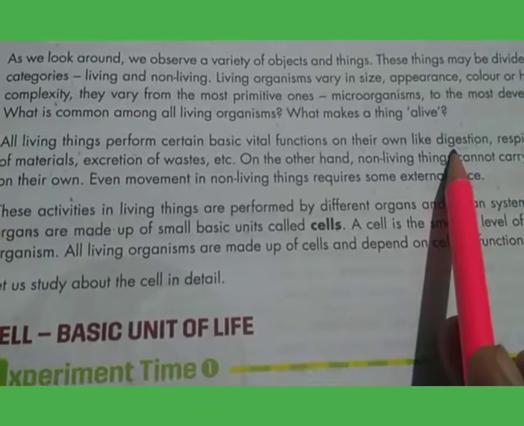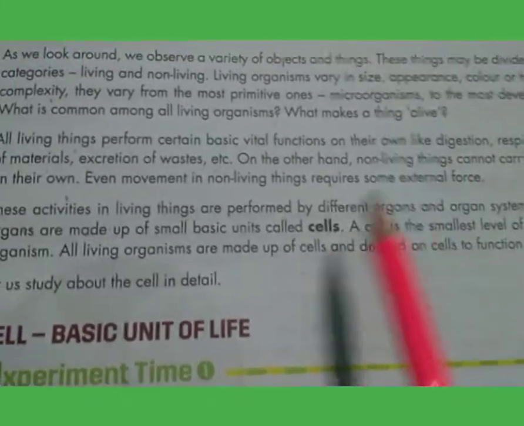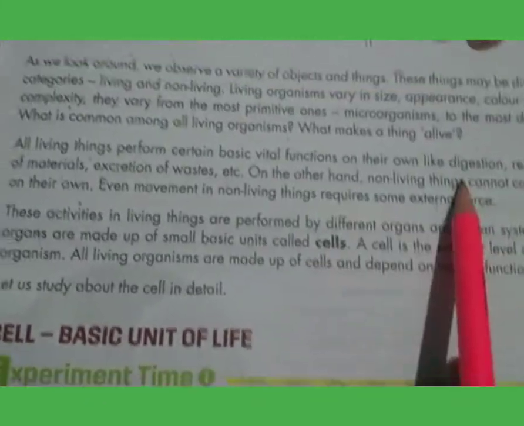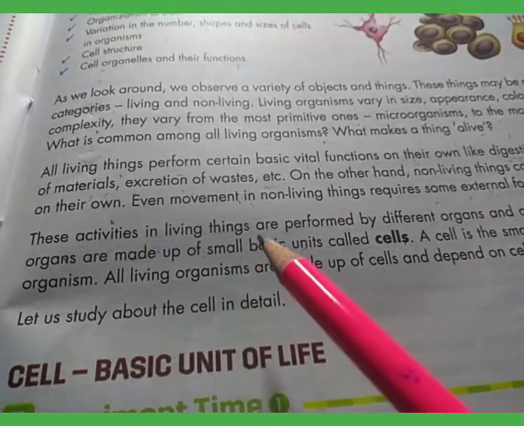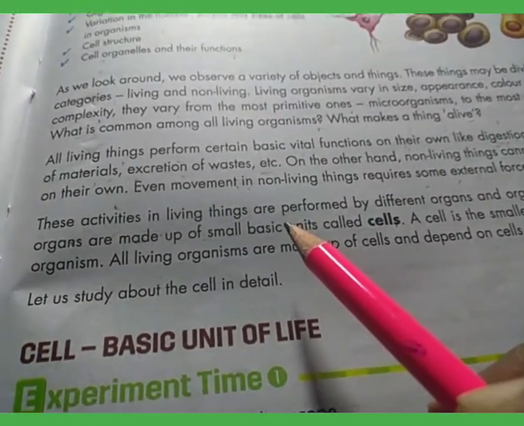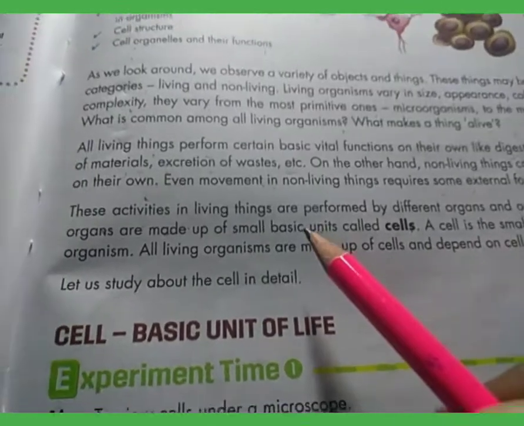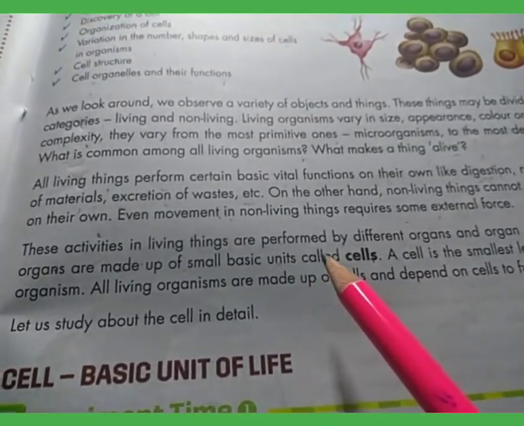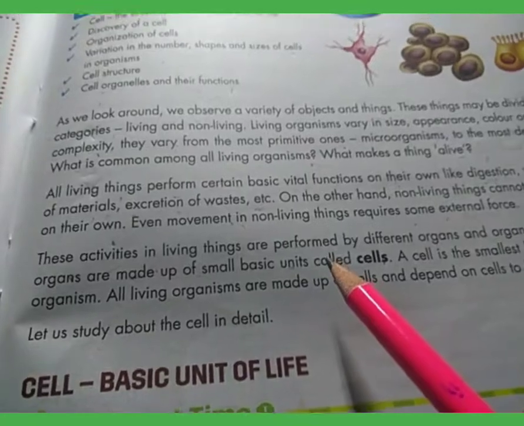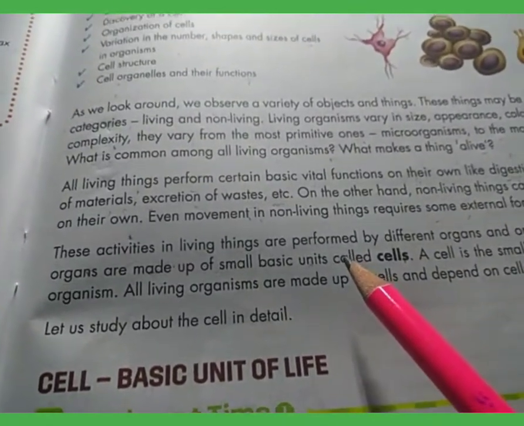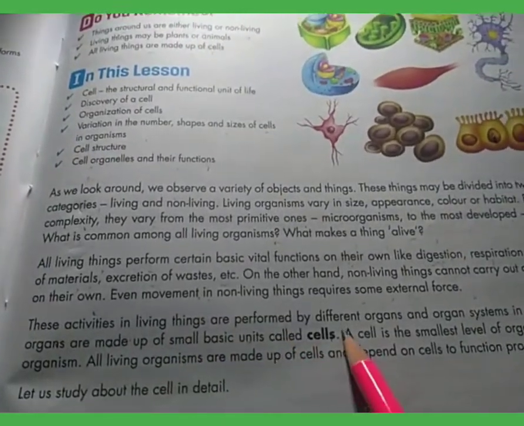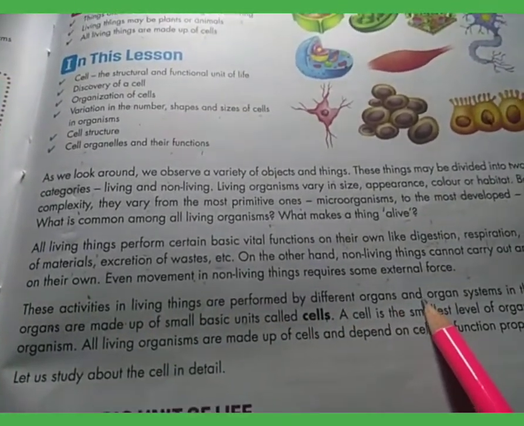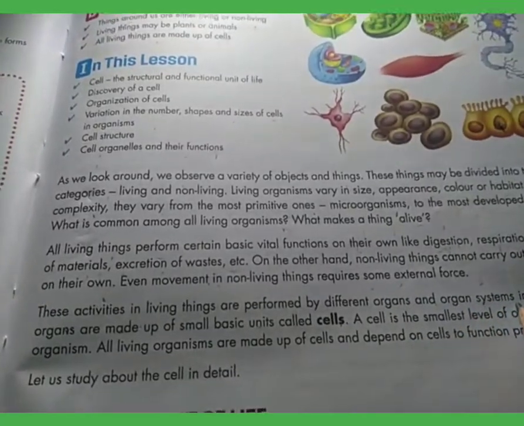The alimentary canal runs from our mouth to anus, and the organs involved in the digestive system are mouth, esophagus, alimentary canal, etc. So these activities in living things are performed by different organs, and these organs constitute the organ system in our body.